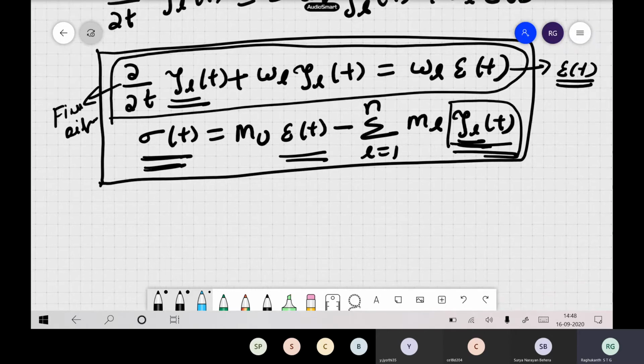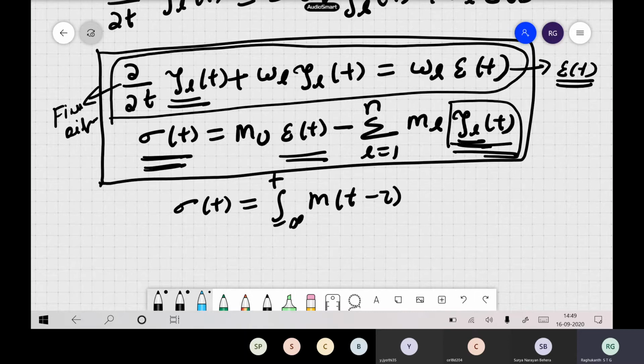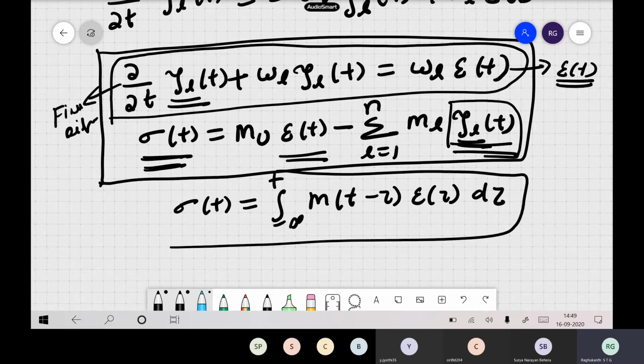Now instead of writing in terms of a constitutive equation, our original equation was the convolution integral from minus infinity to t of m(t minus tau) epsilon(tau) d tau. This was our original equation for viscoelastic material. With the help of these anelastic functions or memory variables, this convolution is not there. You have replaced it with several ordinary differential equations, which is easy to implement in a computer, essentially in finite difference or spectral element methods. No need to solve this convolution.